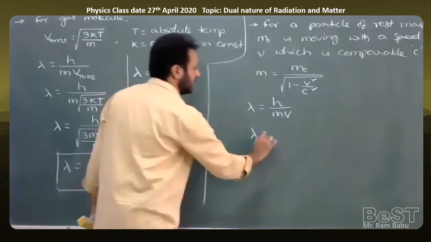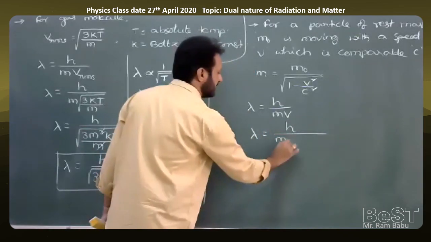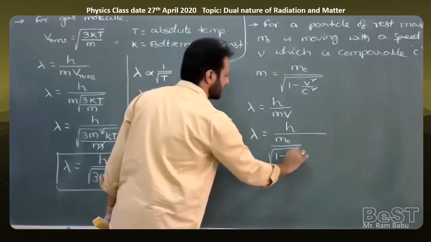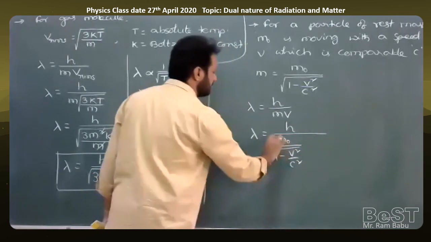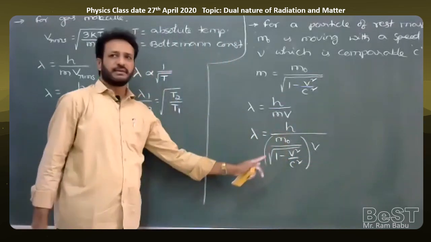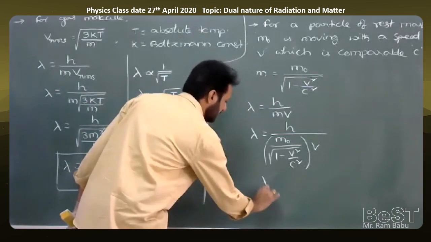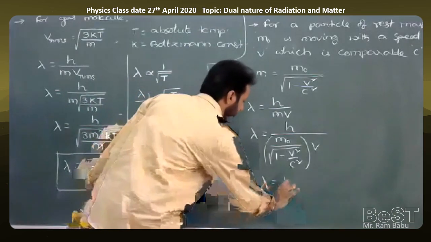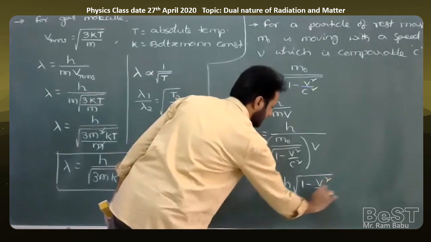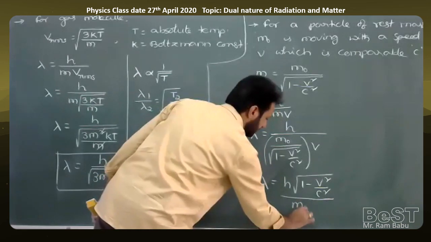Therefore lambda is equal to h by m naught by square root of 1 minus v square by c square, into v. Taking the square root term to the numerator, de Broglie wavelength lambda is equal to h into square root of 1 minus v square by c square, divided by m naught into v.